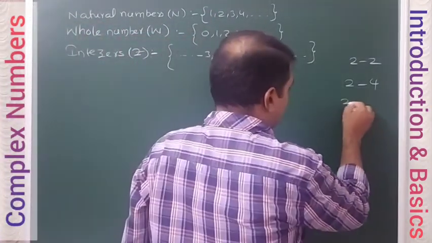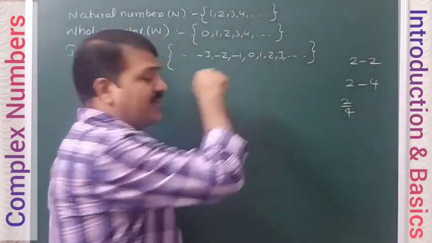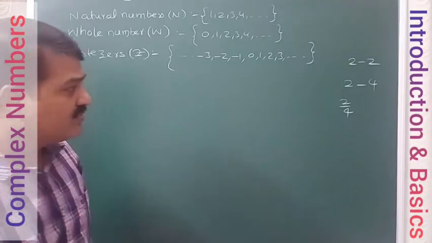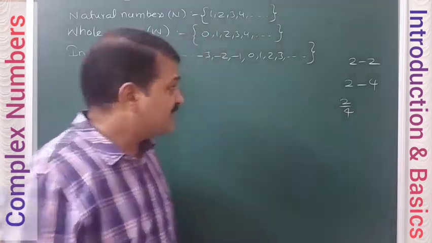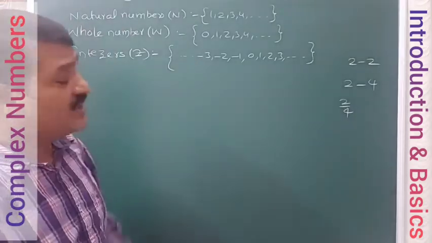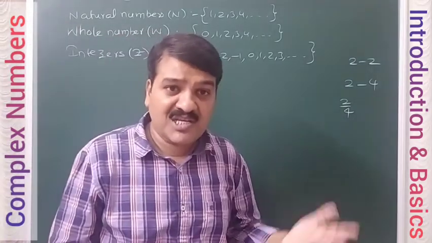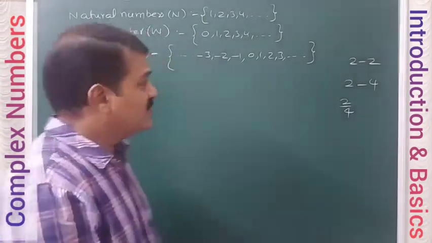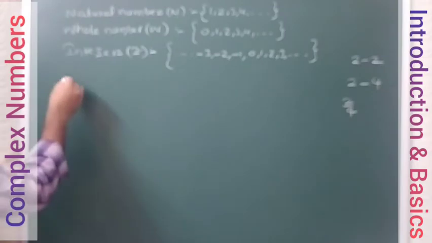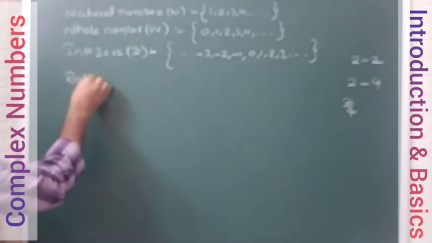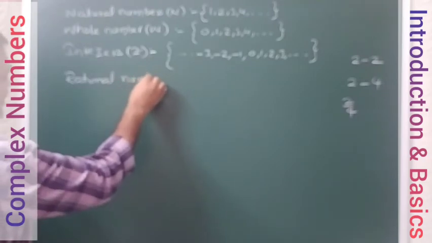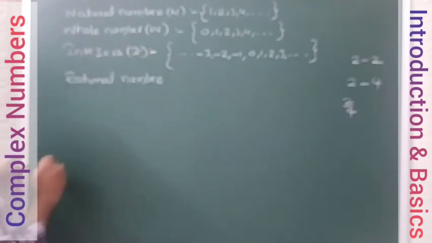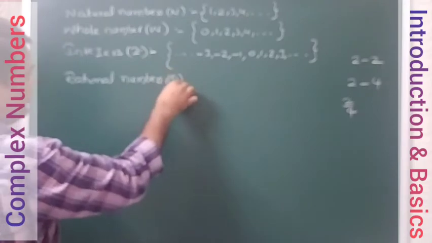Next, what about this one? Is this included in integers? No, because you know that it is a fraction. So fractions are not covered in this. Therefore, we need a number system which covers fractions also. So to cover the fractions, the next number system introduced is rational numbers. Rational numbers are denoted by Q.